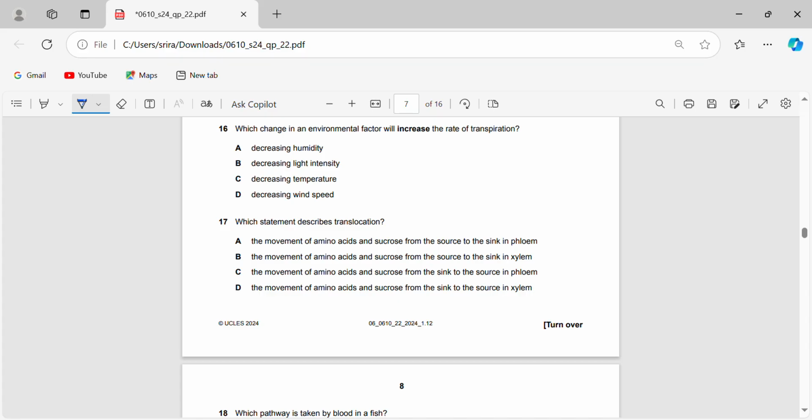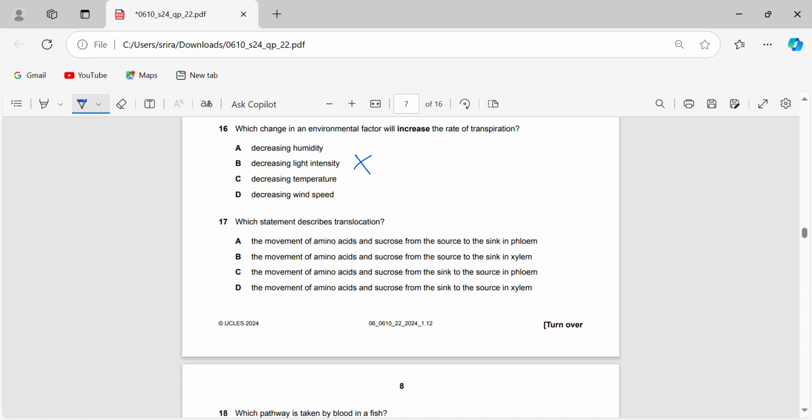When more photosynthesis occurs, you're going to need more carbon dioxide to enter and more oxygen to exit, and this gas exchange is done by the stomata. But when you have lower photosynthesis, the rate of gas exchange is going to decrease. So the stomata is going to open less, and in transpiration, the evaporated water has to exit via the stomata. So with decreased light intensity, there is decreased stomatal opening, so decreased transpiration.